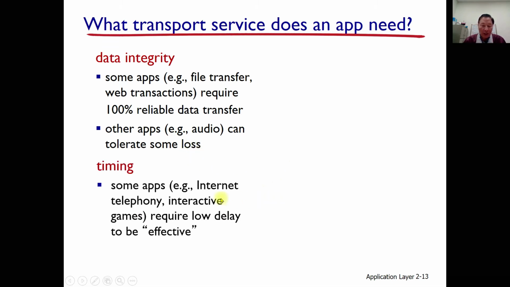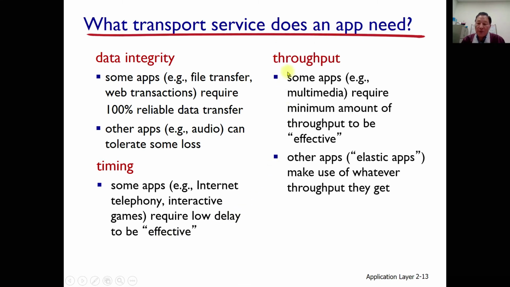Timing. Some applications require strict timing, but some applications don't need to provide strict timing. Depending upon the application, the requirements are different. Some applications, for example internet telephony and interactive games, which are real-time applications, require low delay to be effective. In terms of throughput, sometimes if we are sending or receiving a file or video file, then if possible that should be fast enough. Then some applications, for example multimedia, require a minimum amount of throughput to be effective.